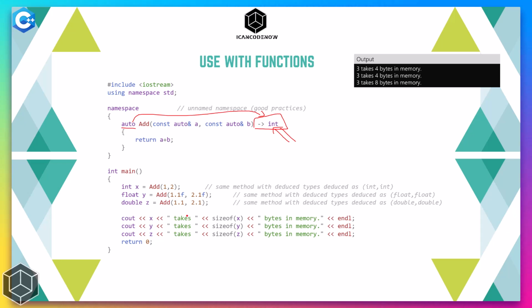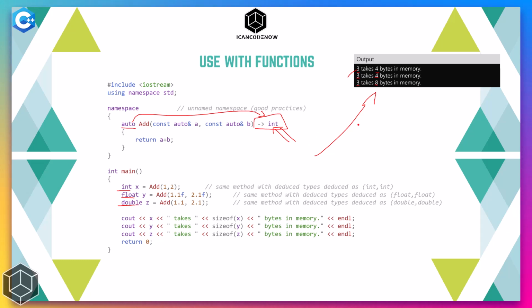So when this code is compiled, you can see in the output that all the values that are returned are 3. But since the first 3 is assigned to an integer, the second 3 is assigned to a float, and the third 3 is assigned to a double, they are taking the memory that is occupied by these data types. So integer takes 4 bytes, float takes 4 bytes, and double takes 8 bytes in a 64-bit operating system.